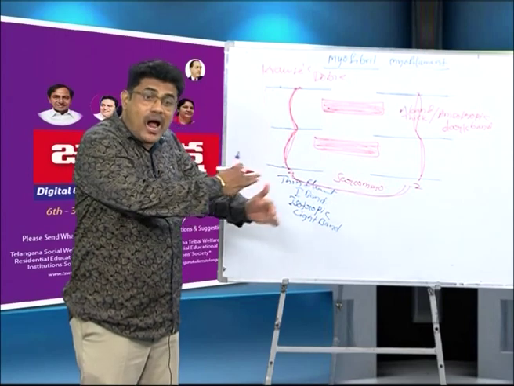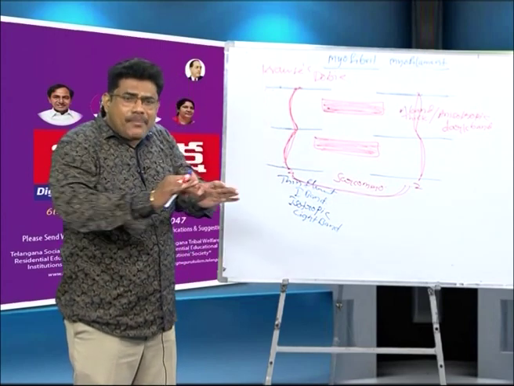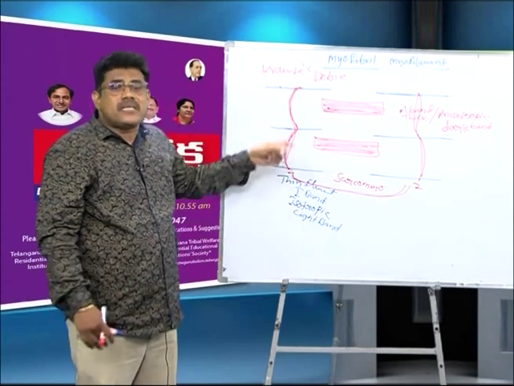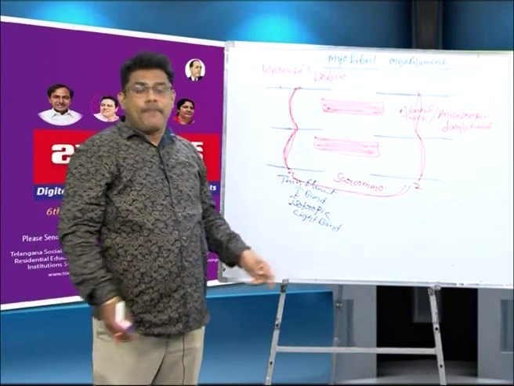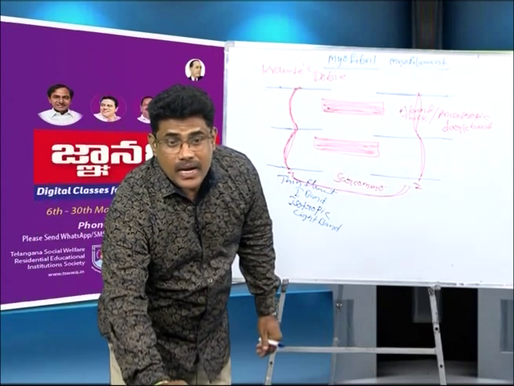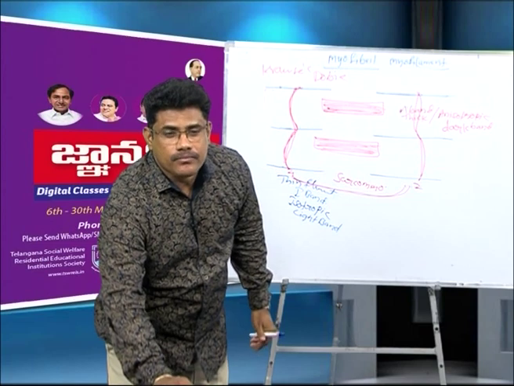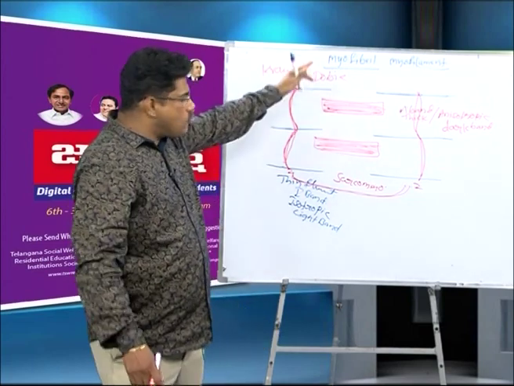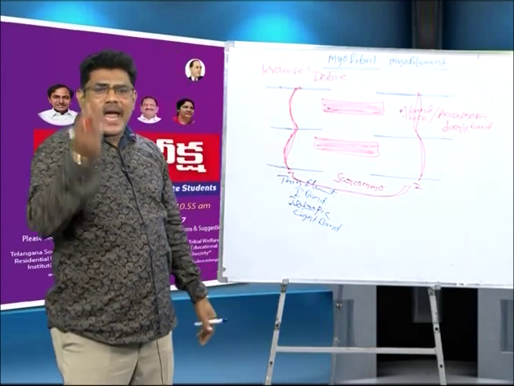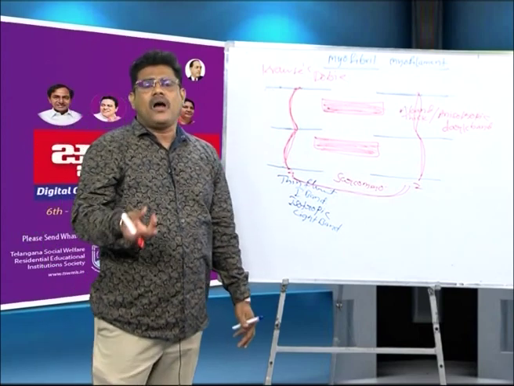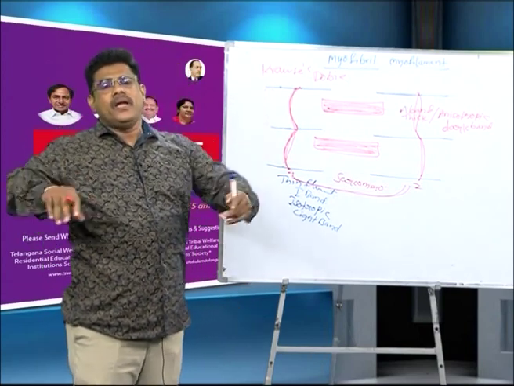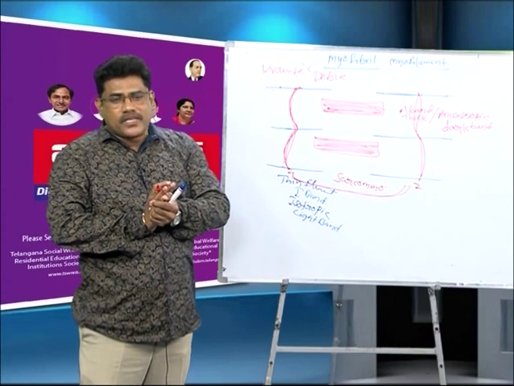These light and dark bands appear as stripes. That is known as striped muscle. Why is it called striped muscle? Because light bands and dark bands are arranged alternately.